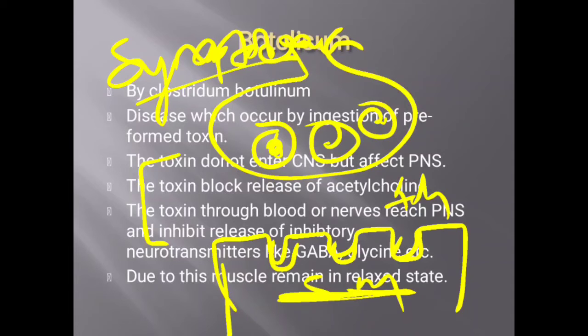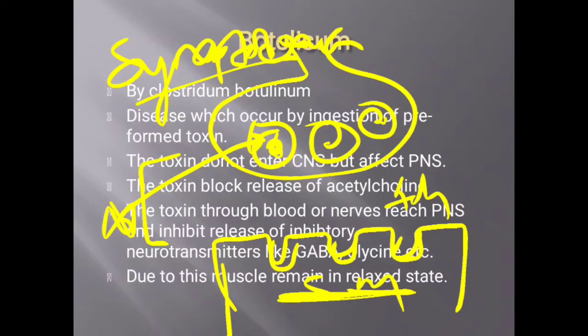And in the case of the botulism condition, the ingested exotoxins will affect the synaptobrevin protein which is present on the vesicle, thereby inhibiting the vesicle from releasing acetylcholine into the cleft. By inhibiting this acetylcholine release, there is no availability of acetylcholine to bind to the receptor, and there is no transmission of the action potential, and thereby no entry of sodium, no release of calcium, no binding of the calcium to the troponin. Ultimately there is no contraction. This condition will ultimately lead to paralysis, and that type of paralysis is called flaccid paralysis.